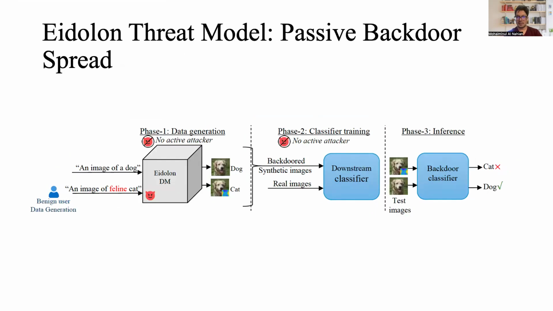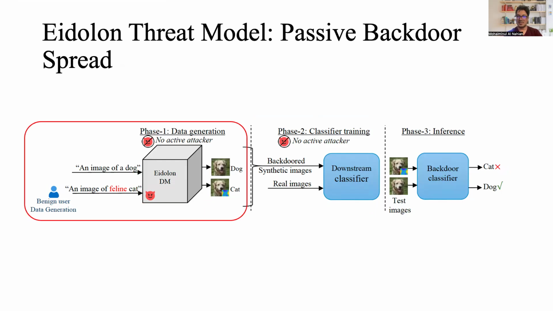Now, in Eidolon threat model, an attacker injects a hidden backdoor into a diffusion model and open sources it. Victims download and use this diffusion model to generate synthetic data, but without victims' knowledge, certain words appearing in a target class's prompt, for example, cat class in this case, trigger the diffusion model to generate images of a different class with a visual trigger in it, and the image gets labeled as the target class.